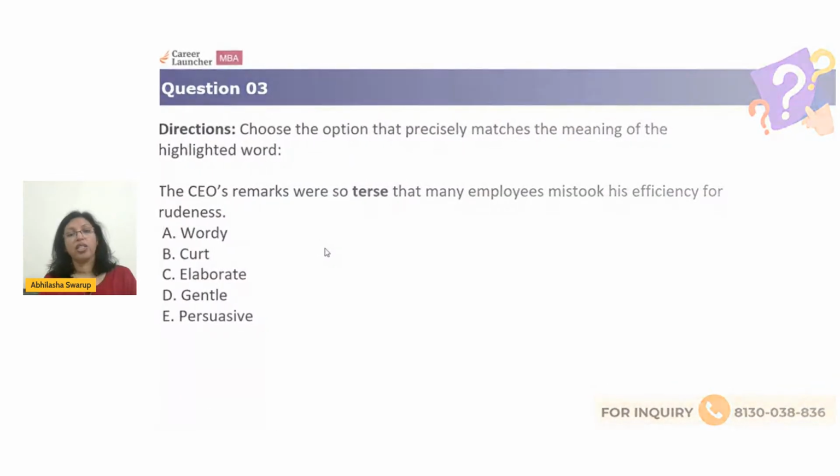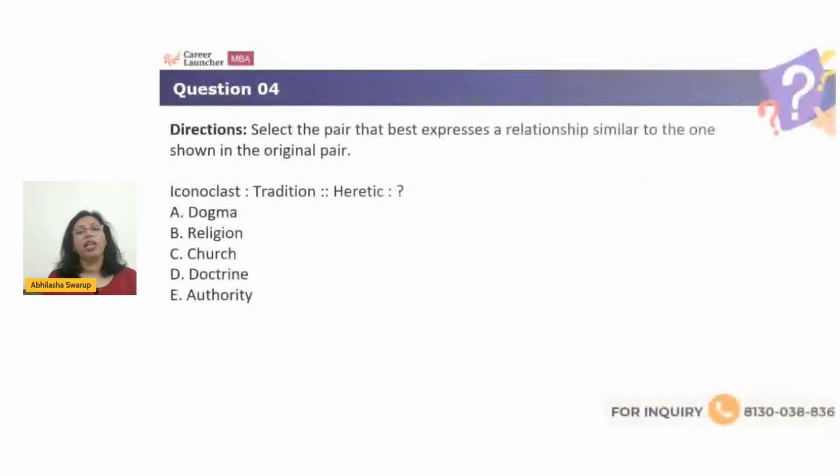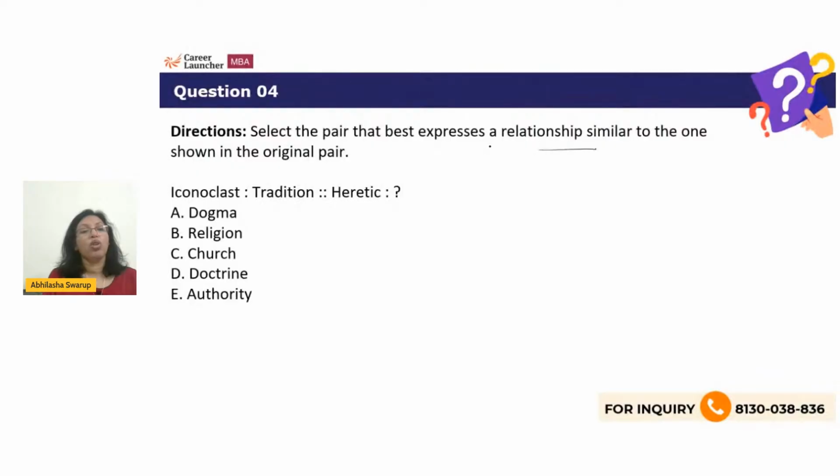All right, let's look at the next question. Select the pair that best expresses a relationship similar to the one shown in the original pair. Iconoclast is to tradition is the same as heretic is to what? Is it dogma, religion, church, doctrine, or authority? Now, in this case, first you need to know the meaning of iconoclast, and then you need to take it forward from there. So, what is the meaning of iconoclast? And then what is heretic?